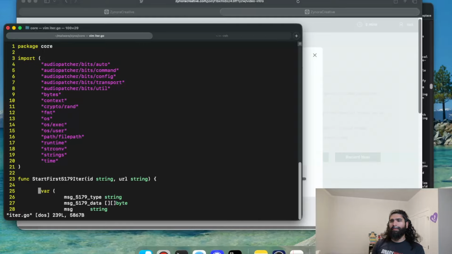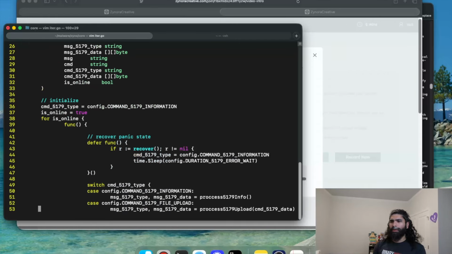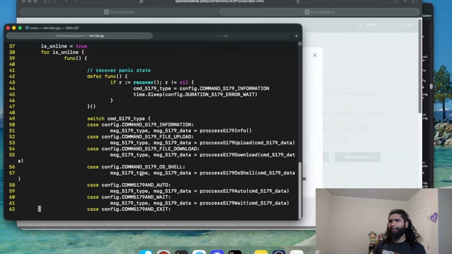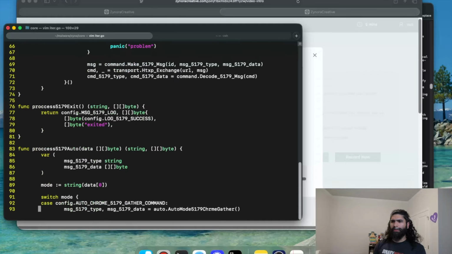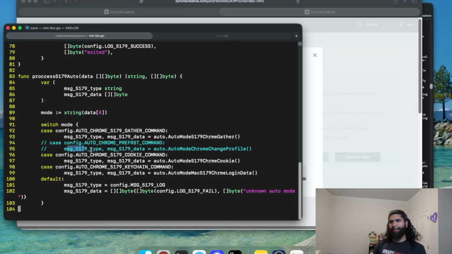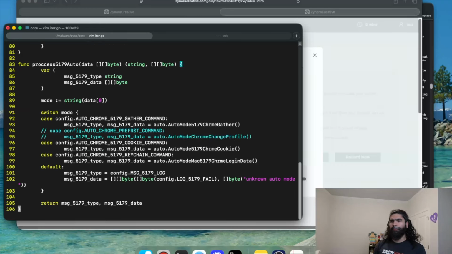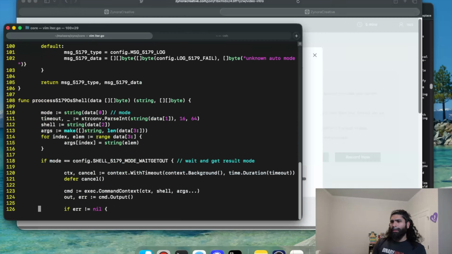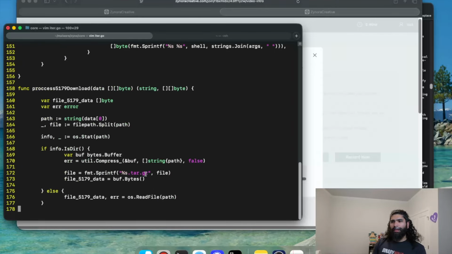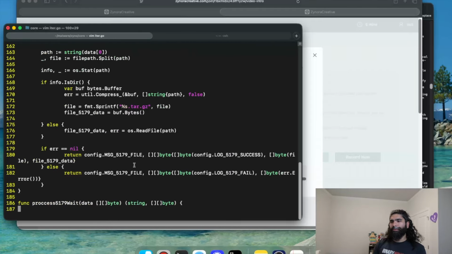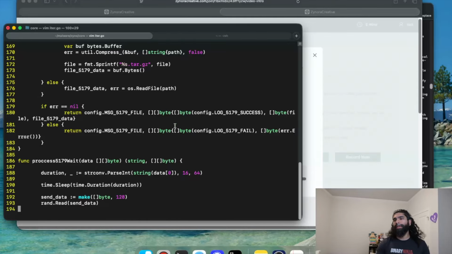Okay, so now we get into some interesting stuff here as well. And I believe, yeah, so we have this huge switch case related to information, file upload, file download, shell, and all that fun stuff, which again sets up. They commented out the change profile for Chrome, which is interesting. Yeah, so then this is going to set up the Stealer related stuff. It's going to show you what to download. Like each one of these is going to have its function defined. It's seen before, but more Stealer stuff.